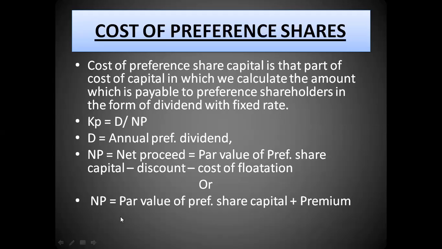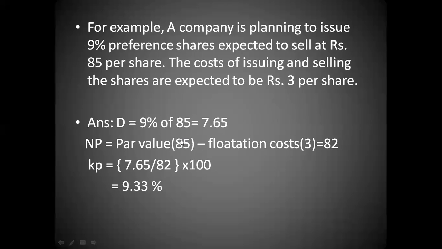Okay, so if you see this example, a company is planning to issue 9% preference shares. Now what does this 9% mean? It means you are going to pay them a fixed dividend, and they are expected to sell at 85 rupees per share, which means the market price, or you can say the par value, is 85 rupees.